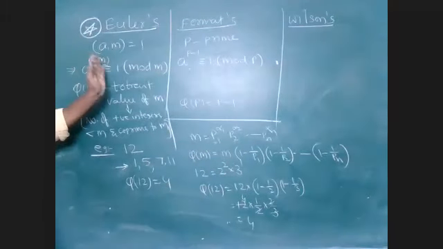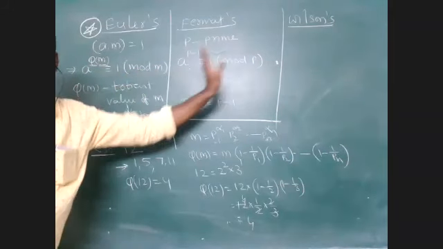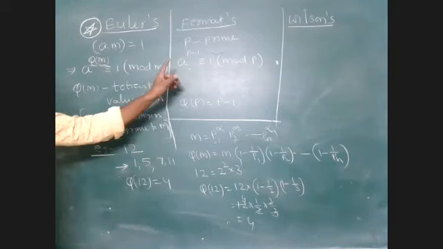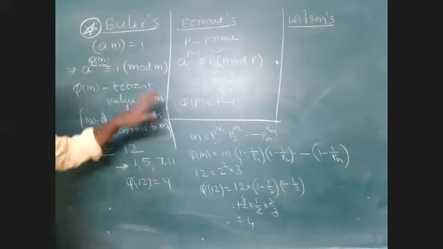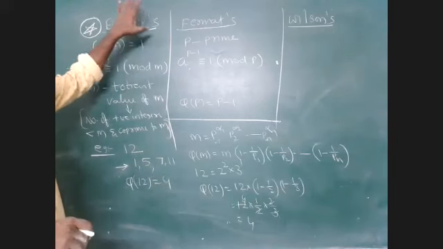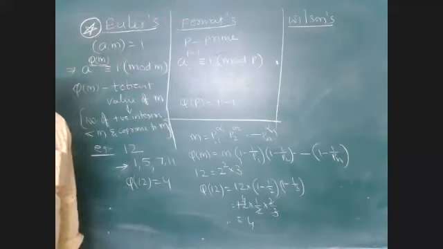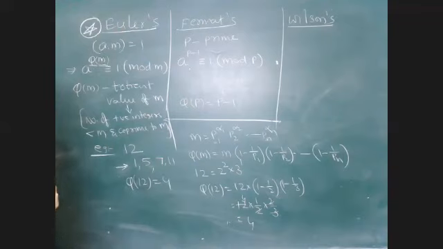It is the same as Euler's theorem, but in place of m I take a prime number. So if we know Euler's theorem, we can use it for prime numbers also. That's why Euler's theorem is important.